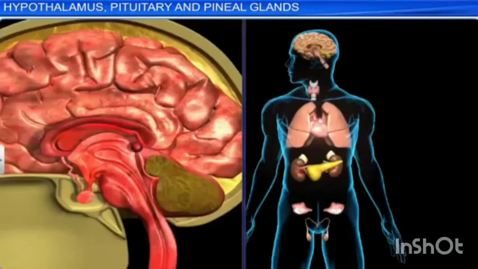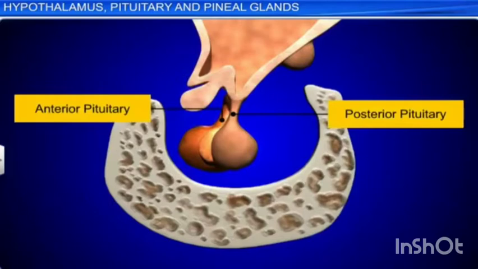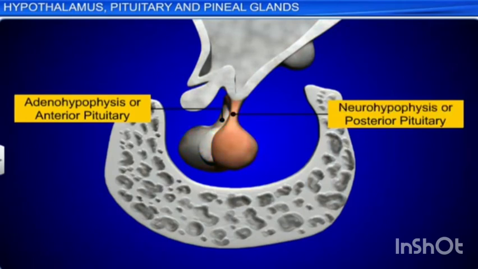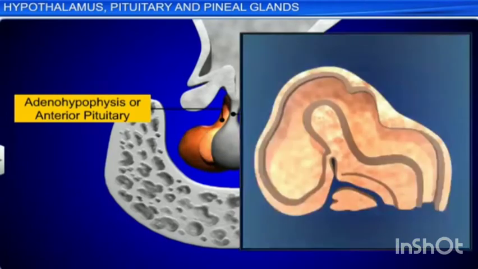This pituitary gland is about 1 centimeter in diameter and 0.5 gram in weight. The pituitary consists of two lobes: the anterior glandular adenohypophysis and the posterior neurohypophysis. It is about the size of a pea. This pituitary gland is called the master gland.